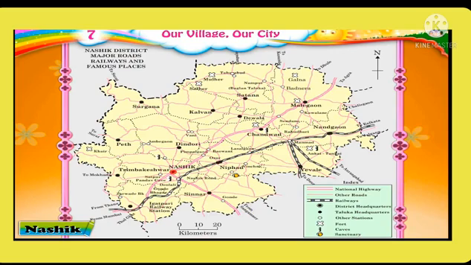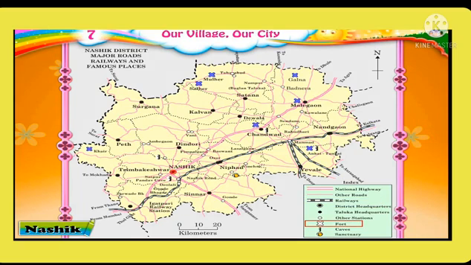Children, now look at this map of Nashik. It shows the major roads, railways and famous places in Nashik. Now let's learn more about the map with the help of symbols and directions. From the map, we get to know that the Nashik district is connected to Thane, Daund, Aurangabad and Kolkata by rail route. The National Highway of Mumbai, Aurangabad passes through Nashik district.